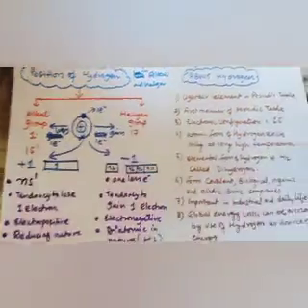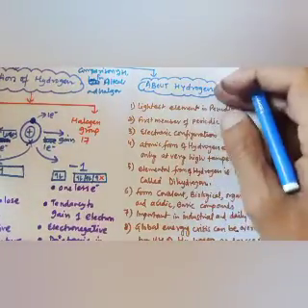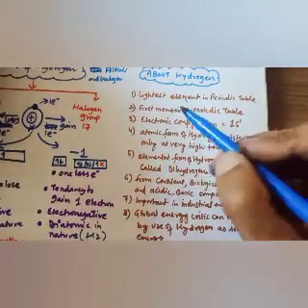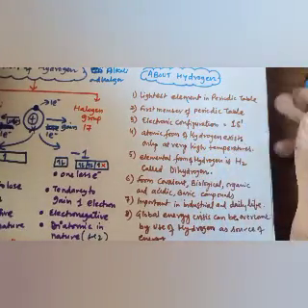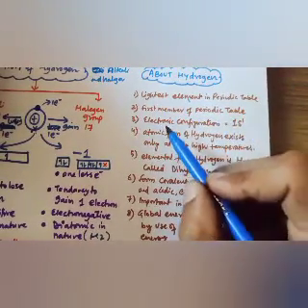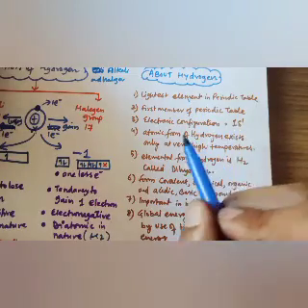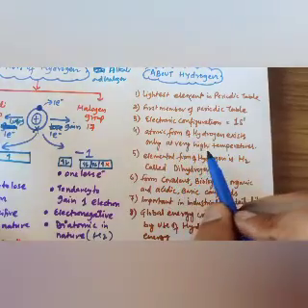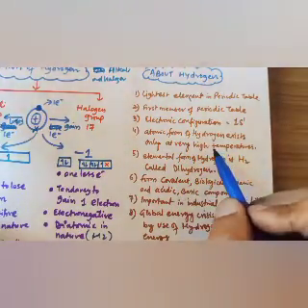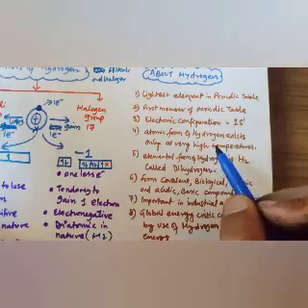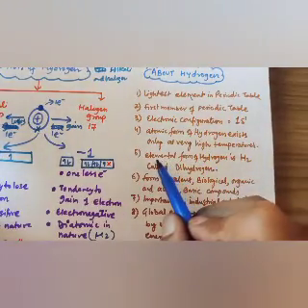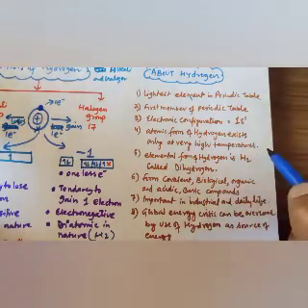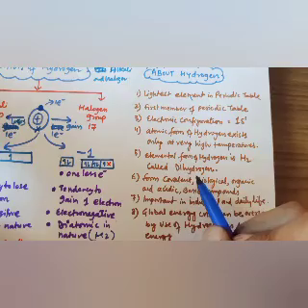Now some points about hydrogen that are very important. It is the lightest element in the periodic table. Number 2, it is the first member of the periodic table. Its electronic configuration is 1s1. Its atomic form exists only at very high temperature. H is only available at very high temperature, like in the Sun; near the Sun the gas is hydrogen. The elemental form is H2. It is not H3 or H4, it is H2, which is called dihydrogen.